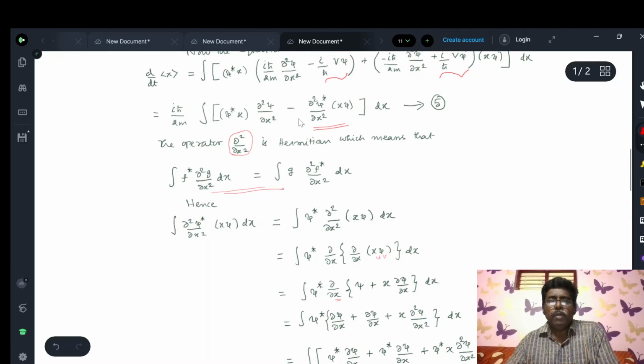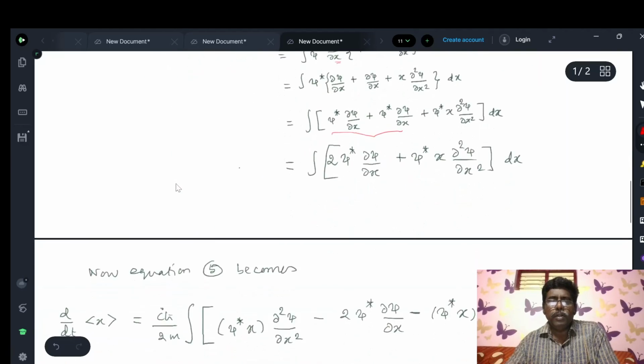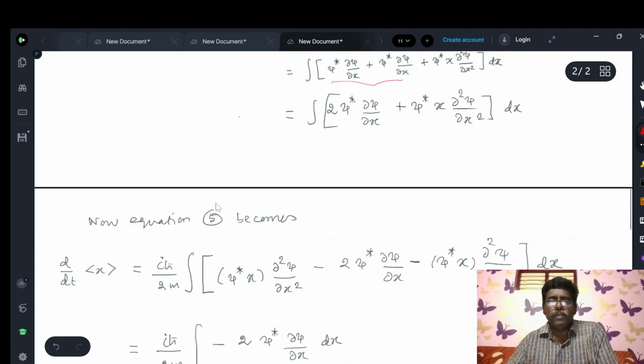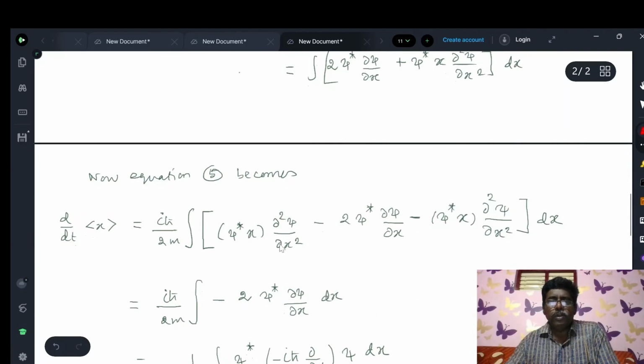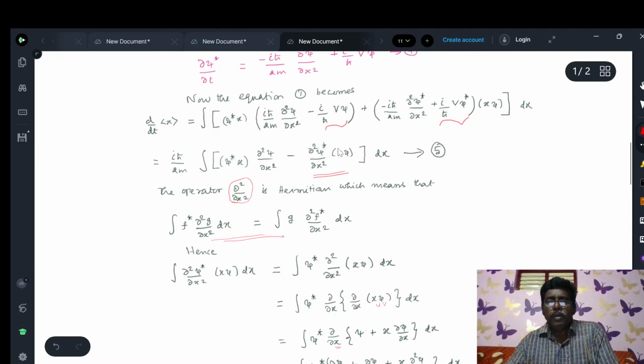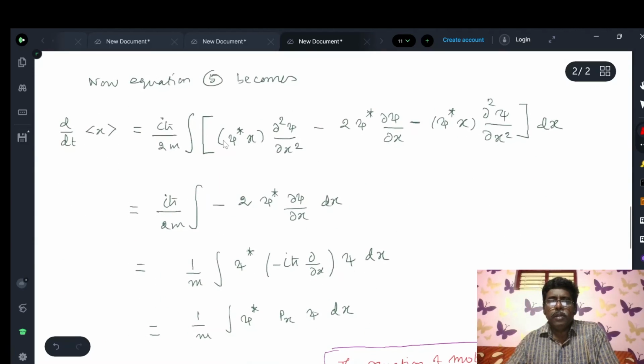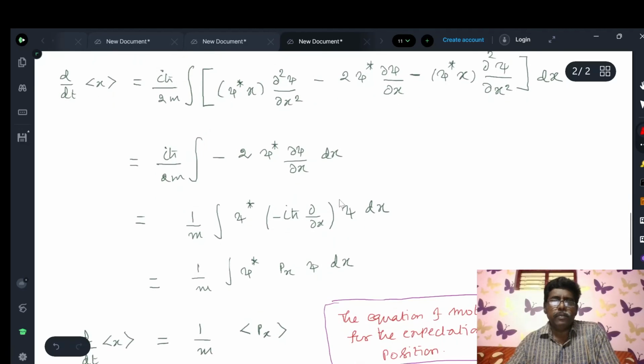Now we have to substitute this value in equation 5. d/dt of ⟨x⟩ is iħ/2m, this term is present as such, ψ star x ∂²ψ/∂x², minus the integral value of this term, 2 ψ star ∂ψ/∂x minus ψ star x ∂²ψ/∂x² dx. See here, these two terms are identical, so they are cancelled out. So d/dt of ⟨x⟩ equals iħ/2m times minus 2 ψ star ∂ψ/∂x dx.